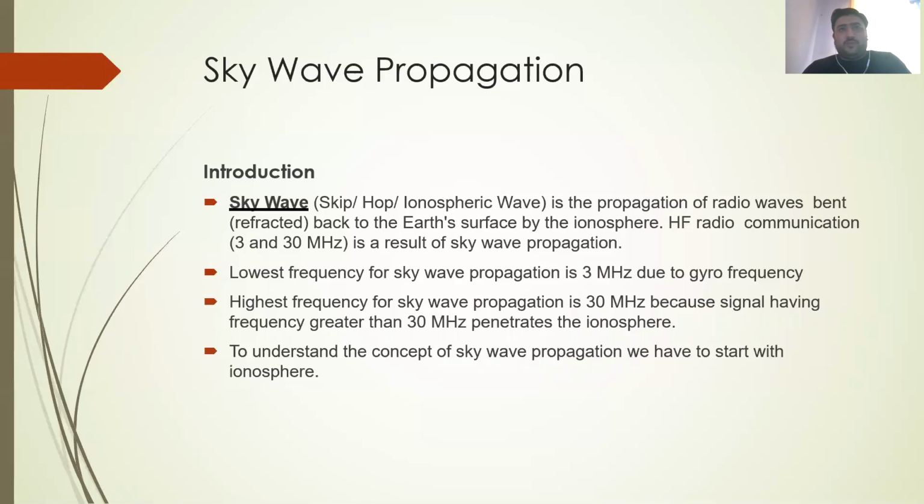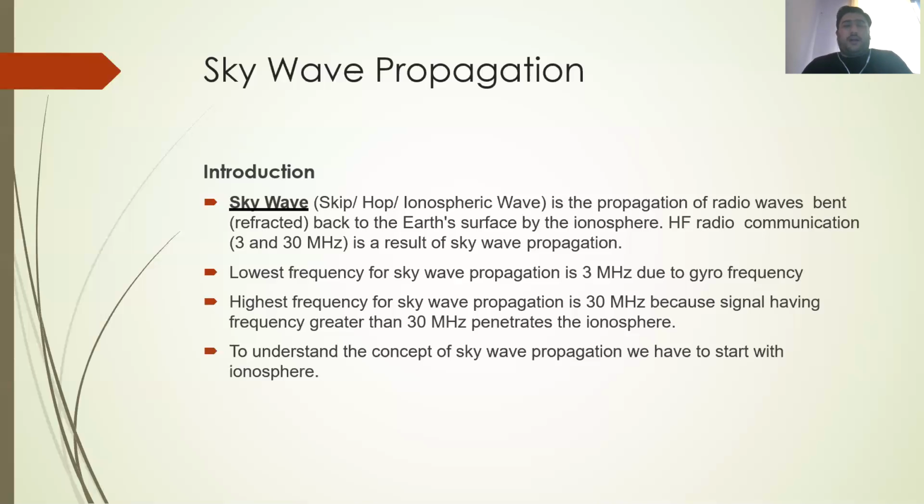After that, we have to use space wave propagation. In space wave propagation, we have to see the different types of space wave, like line of sight communication and satellite communication. We will discuss these two topics in detail later. Here for skywave propagation, generally the operating frequency ranges from 3 megahertz to 30 megahertz. To understand the concept of skywave propagation, we have to start with the ionosphere.